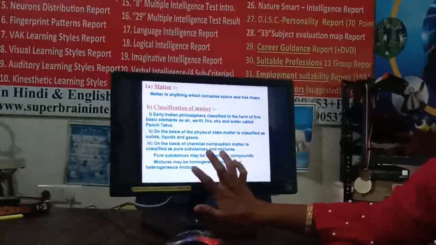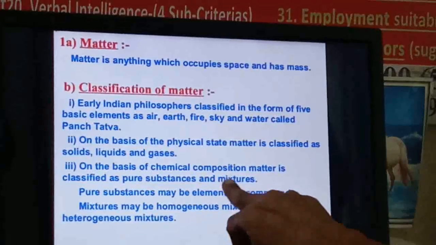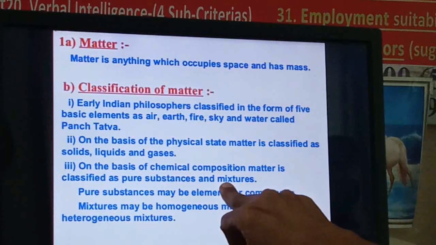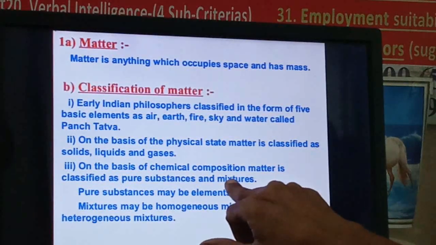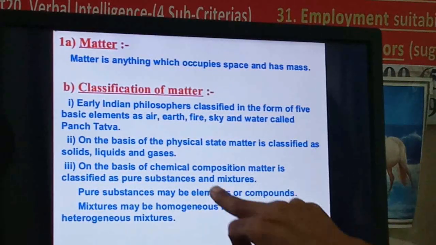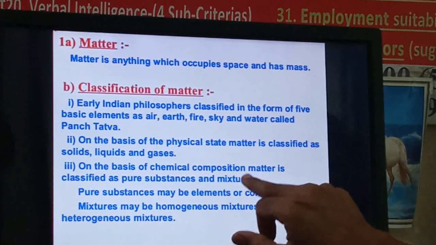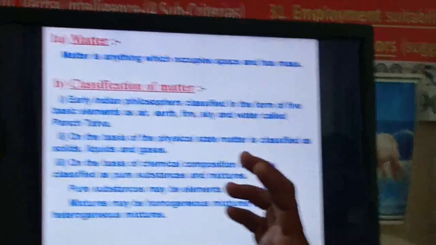If you are taking a mixture, right? Water that contains H2O plus dissolved oxygen and carbon dioxide becomes a mixture. Another example is the air around us. In the atmosphere, in the air, we have nitrogen, oxygen, argon, carbon dioxide, all in various compositions, so it forms a mixture.